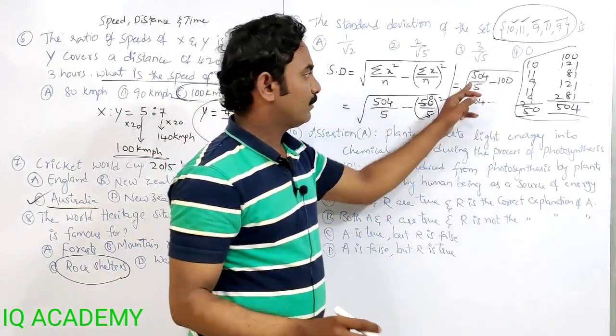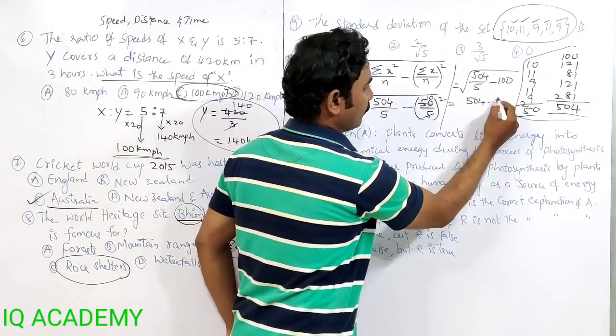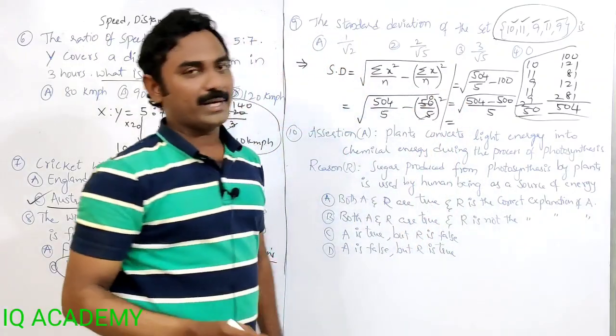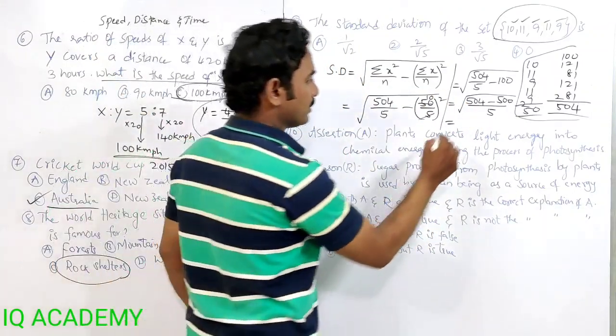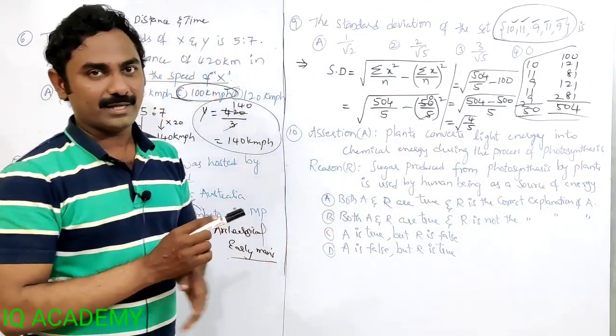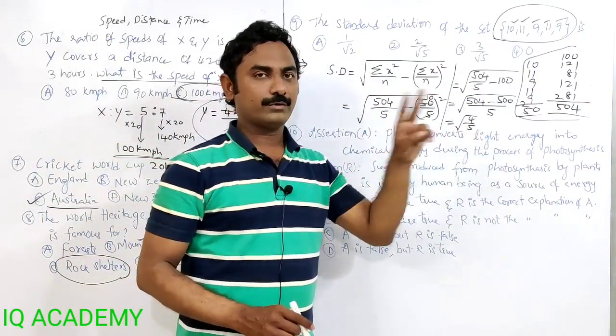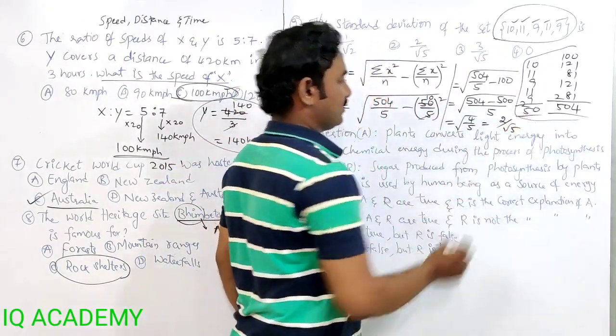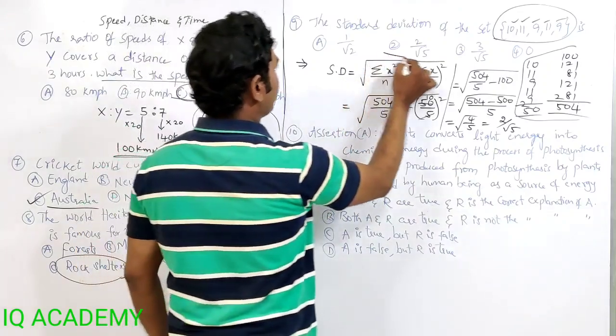504 minus 5 into 100, that is 500 divided by 5. 504 minus 500 is 4. This is 4 by 5. Square root of 4 by 5 is the answer. What is square root of 4? 2. 2 divided by root 5 is the final answer. 2 divided by root 5.